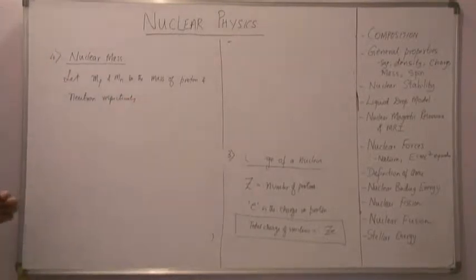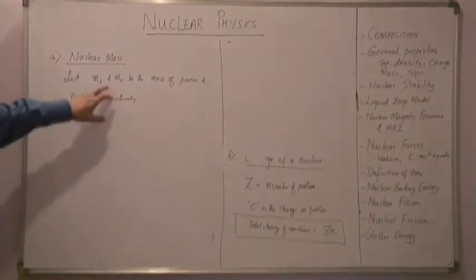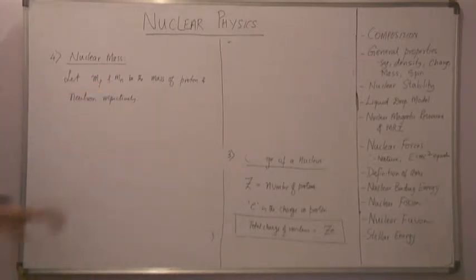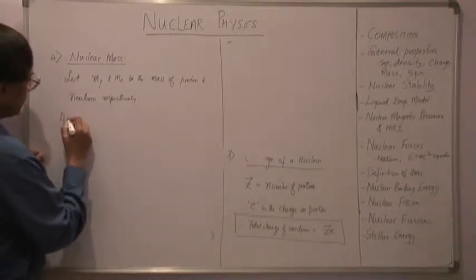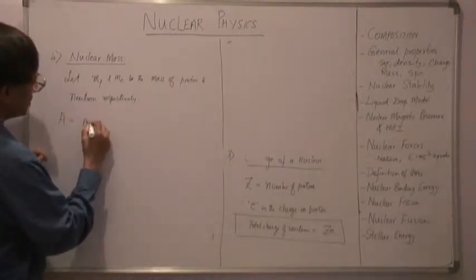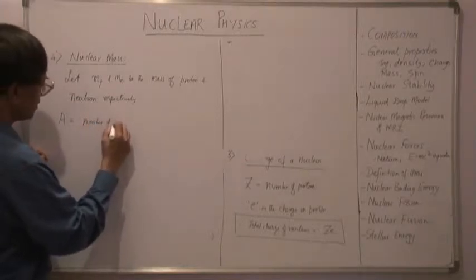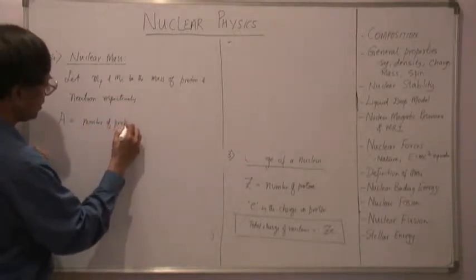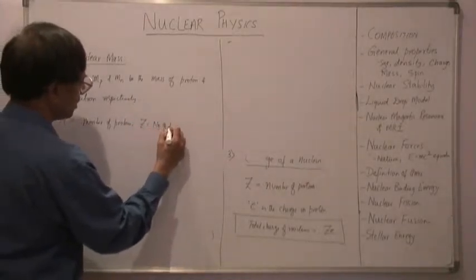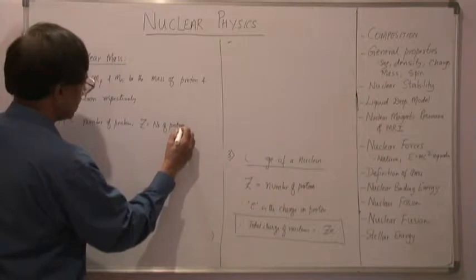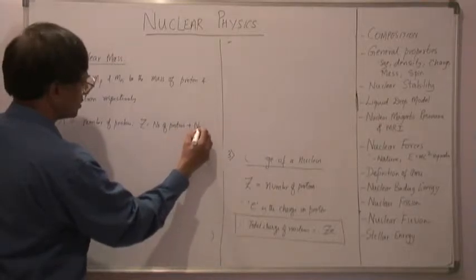So I am saying that Mp is the mass of the proton and Mn is the mass of the neutron. So we know that neutrons plus protons constitute the nucleus. And we also know that Z is the number of protons and A is the number of protons plus neutrons.